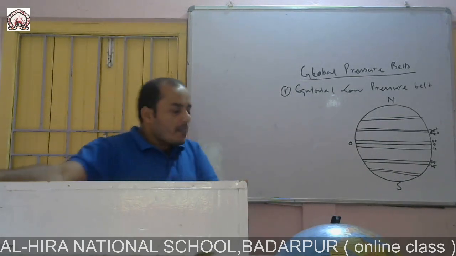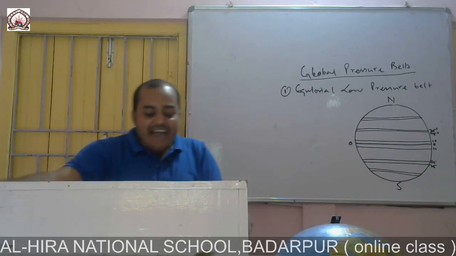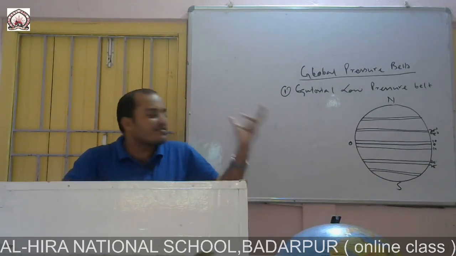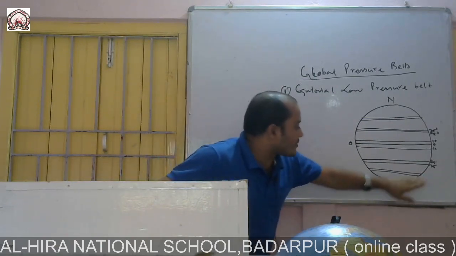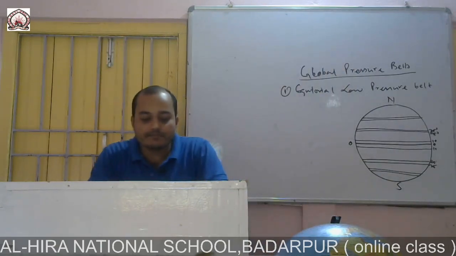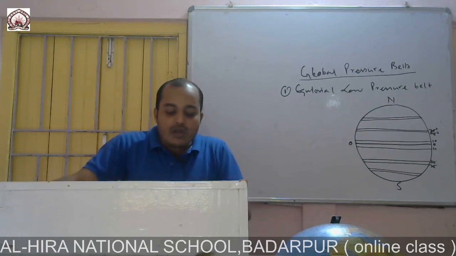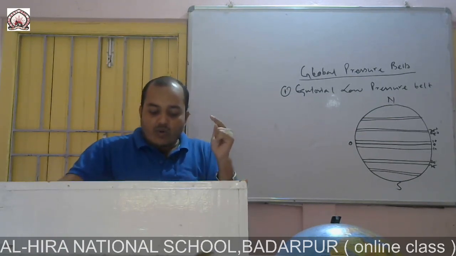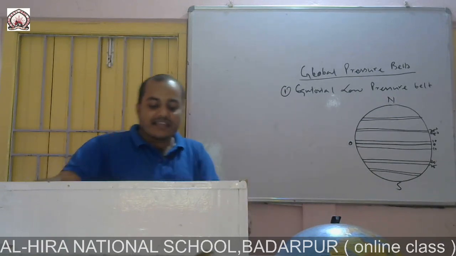Now, the Earth's rotational movement in these two polar regions, the subpolar belts of the northern and the southern hemisphere, is more than that of the poles.